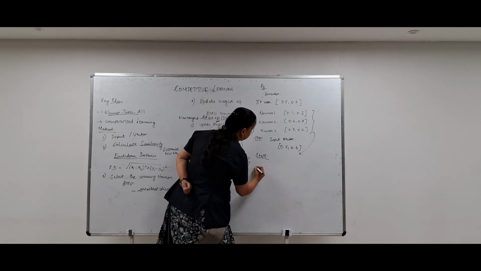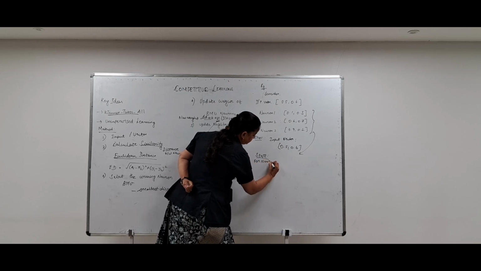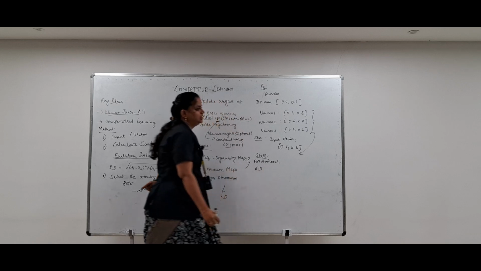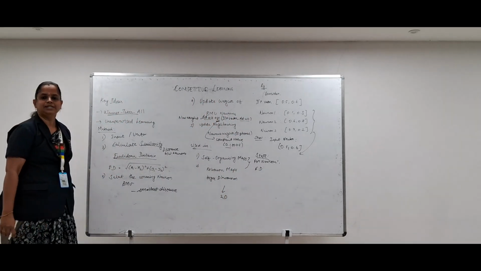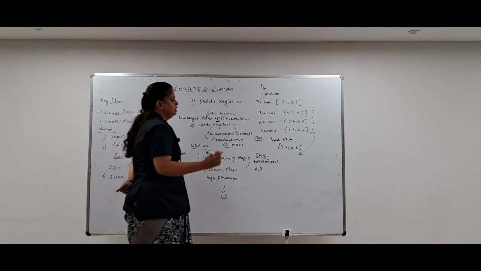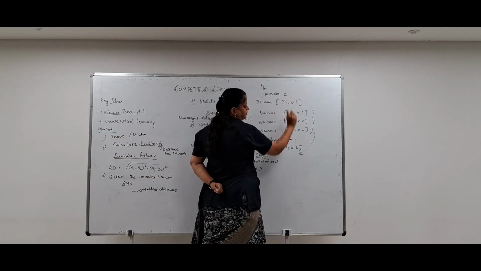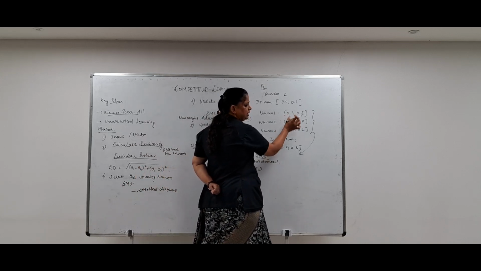So I am first calculating the Euclidean distance for neuron 1. ED represents the Euclidean distance, and the formula here is x1 minus x the whole square plus y1 minus y the whole square. Consider this is the input vector, with this being the x value and this the y value.